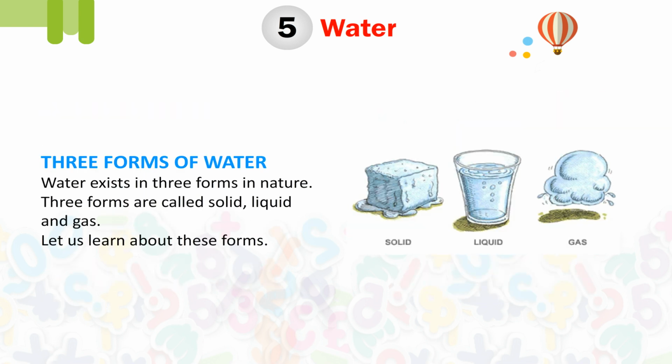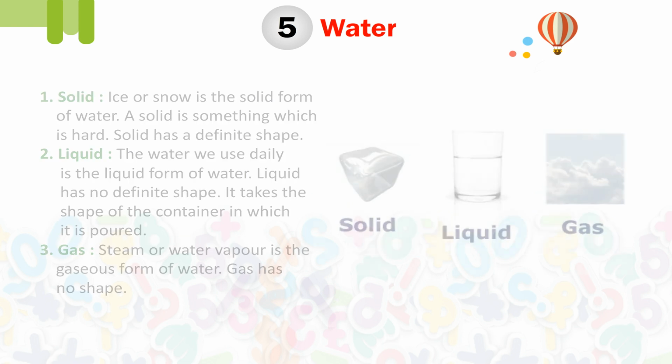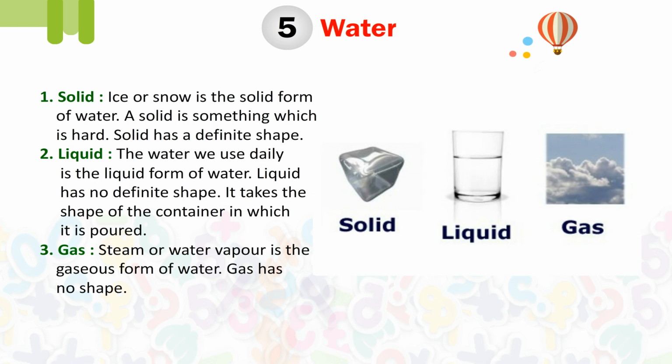3 forms of water. Water exists in 3 forms in nature. The 3 forms are called solid, liquid and gas. Let us learn about these forms. First, solid. Ice or snow is a solid form of water. A solid is something which is hard. Solid has a definite shape.